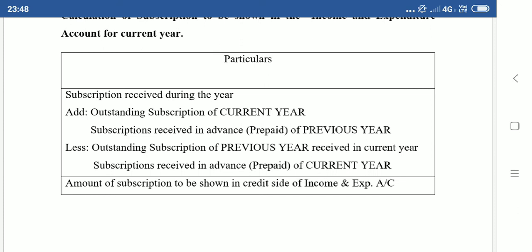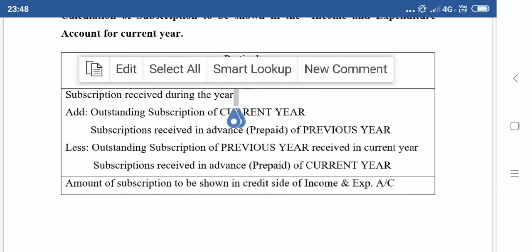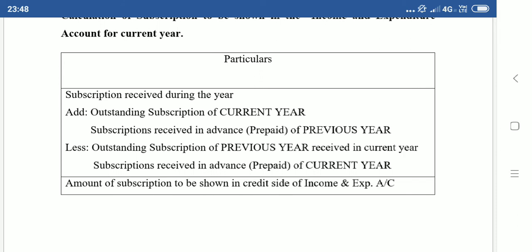Then what else do I have to subtract? In the current year, some other person might have paid in advance for the next year. So this subscription received in advance in the current year belonging to the next year is included in this, because it will be there in the receipt side of the receipts and payment account. It has to be subtracted. Okay children.